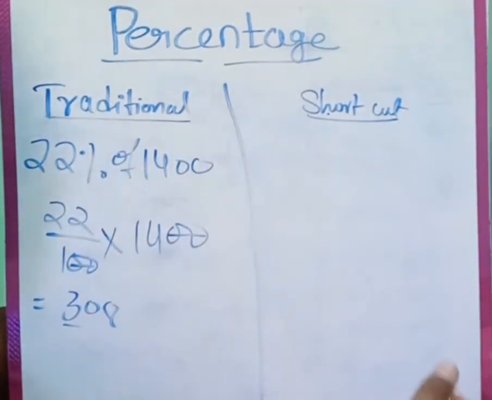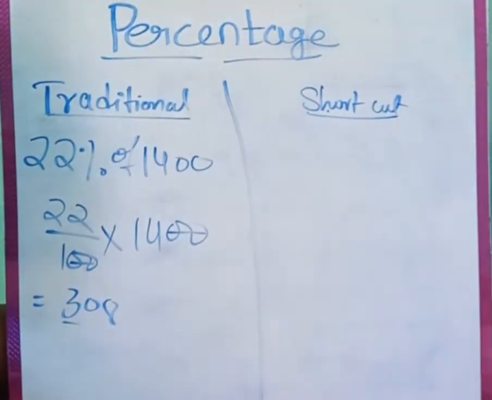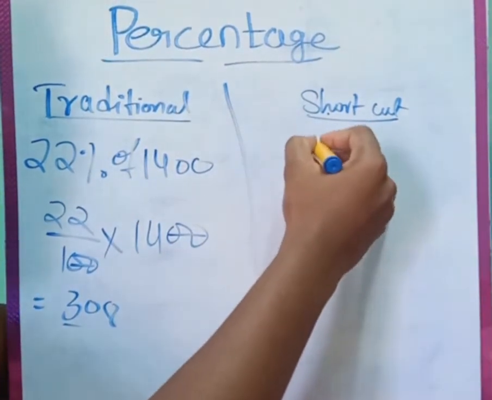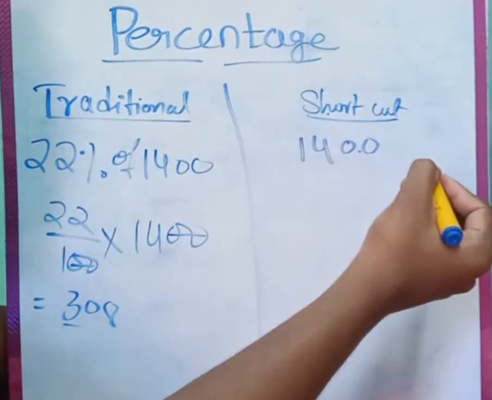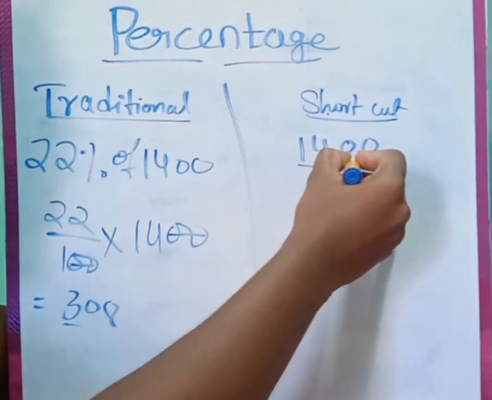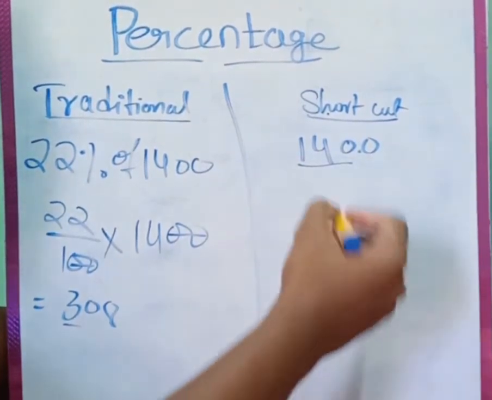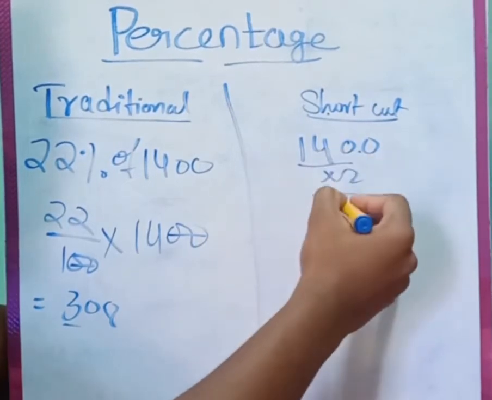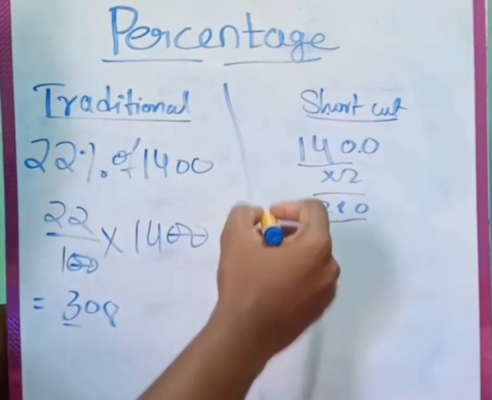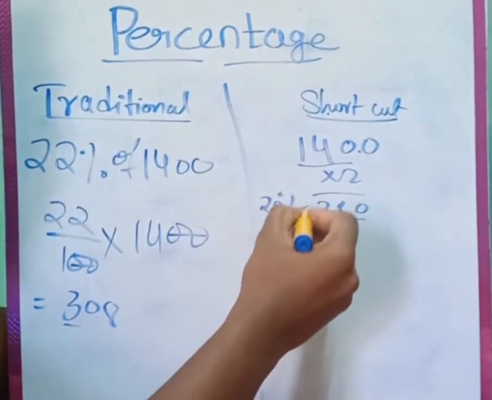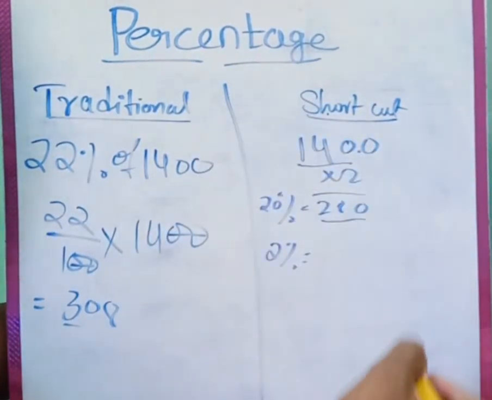So in the shortcut method, how can we do it? As I said before, 22% can be written as 20% plus 2%, and I showed you how to find 10%. Just place one decimal in front of the last unit digit, right? So 140 is our 10%. What is 20%? Into 2, so 280. Now we have already got 20%, we just have to find 2%. Once we find 2%, we will add both and we will get 22%, right?